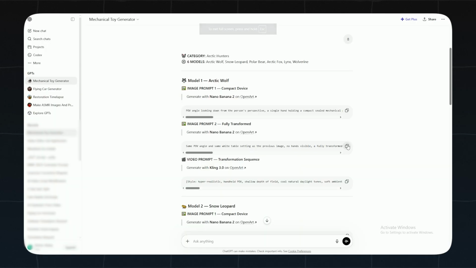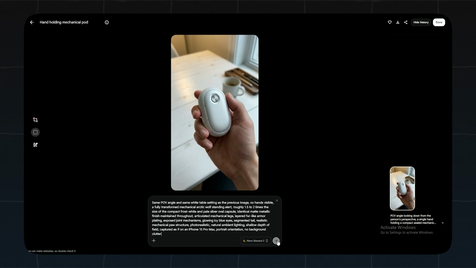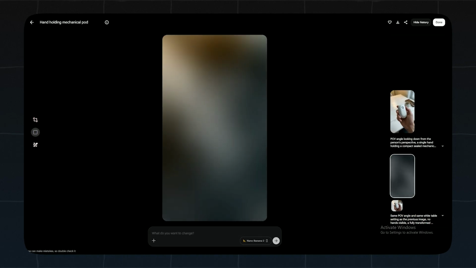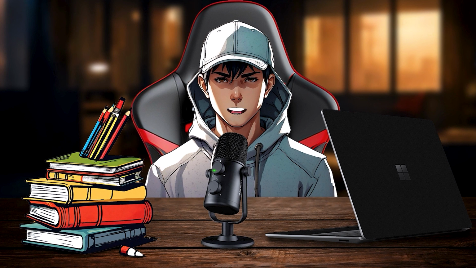Next, go back to ChatGPT, copy the second image prompt, and generate the transformed version using the same settings. This second image is what makes the transformation effect so satisfying to watch. Now, it's time to animate everything.